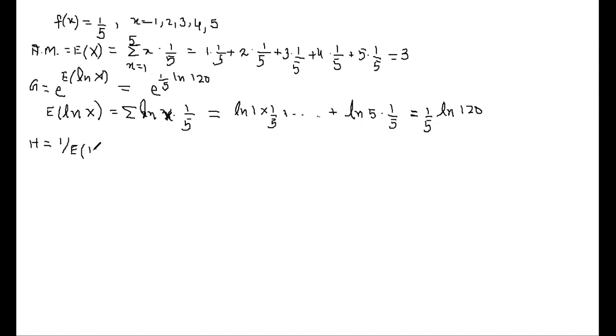1 by x. So first find the expectation of 1 by x. We all can find expectation of 1 by x, and then 1 by of that will give you the harmonic mean H. Next is mean deviation. Formula for mean deviation, MD, is expectation of mod x minus expectation of x.